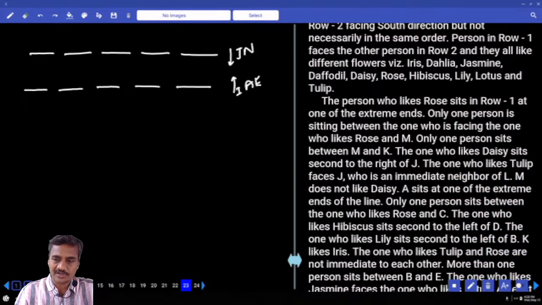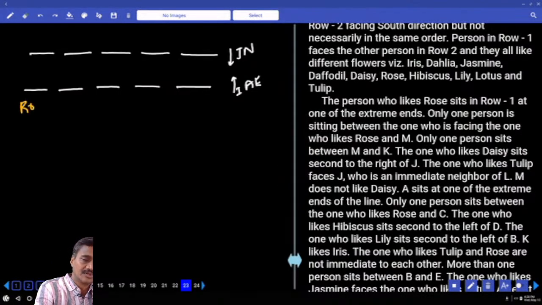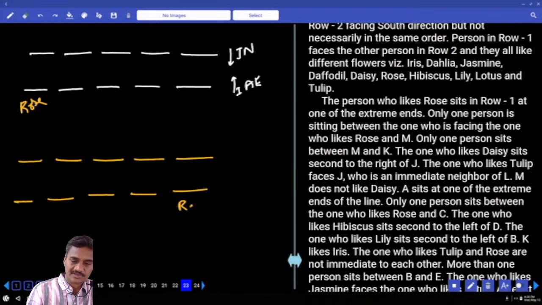The person who likes Rose sits in row 1 at one of the extreme ends. Rose is at one of the extreme ends. And so in row 1, Rose is here. That is one possibility. And the next possibility, now Rose can be here.